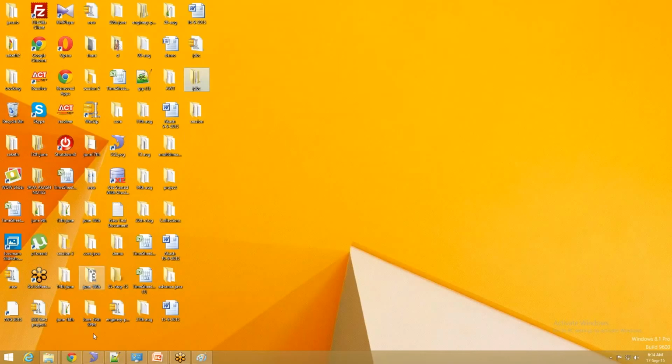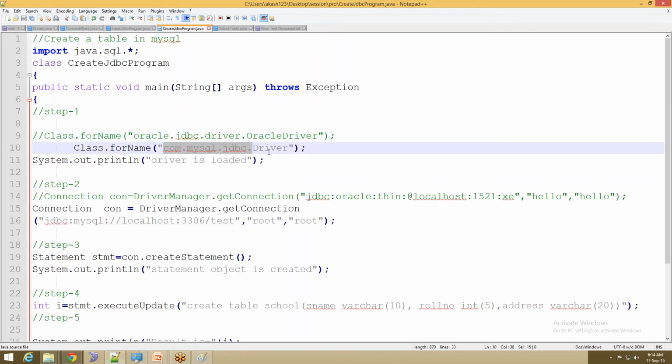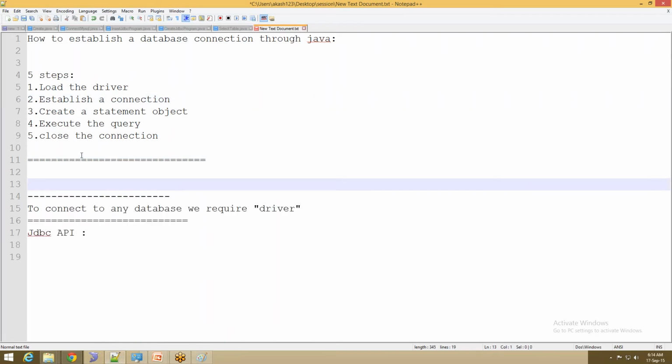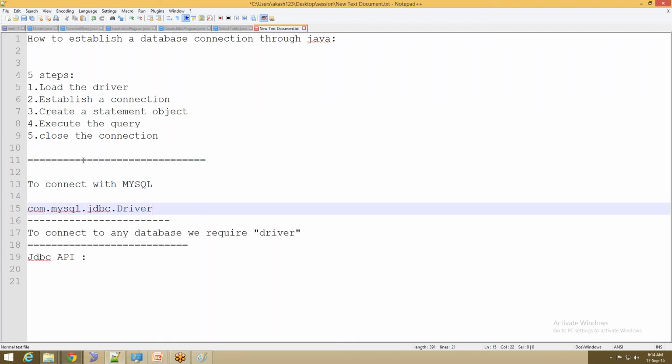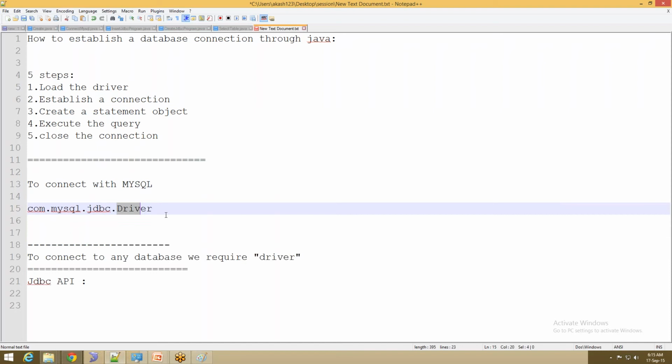In short, sun.jdbc.odbc.JdbcOdbcDriver is nothing but a class. Likewise, normally to connect with Oracle we are using sun dot or something. And to connect with MySQL, the driver name can be this one: com.mysql.jdbc.Driver.